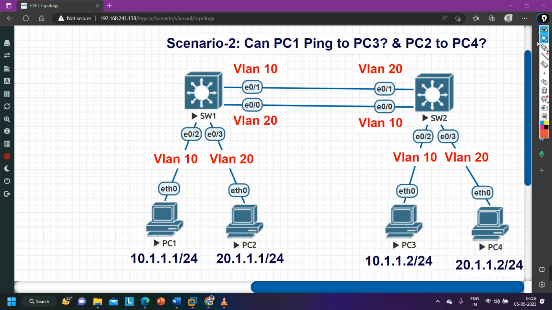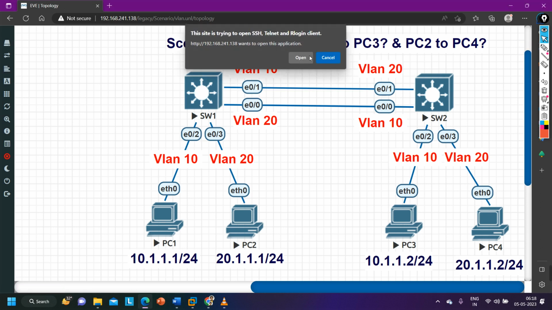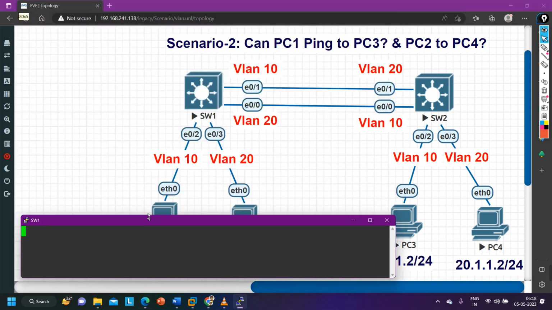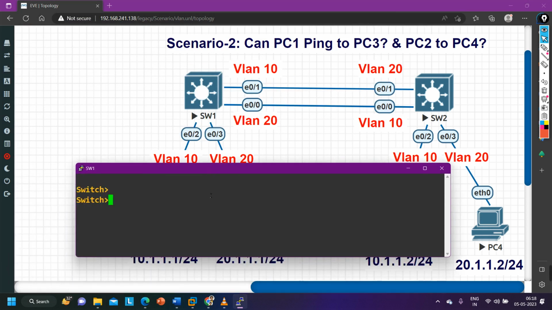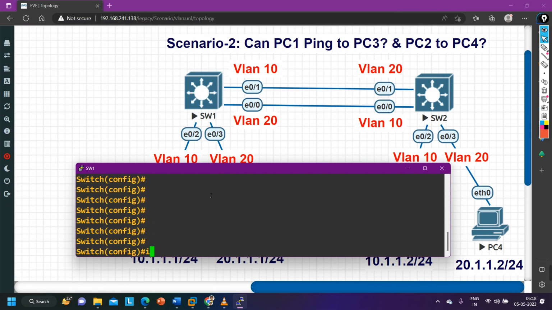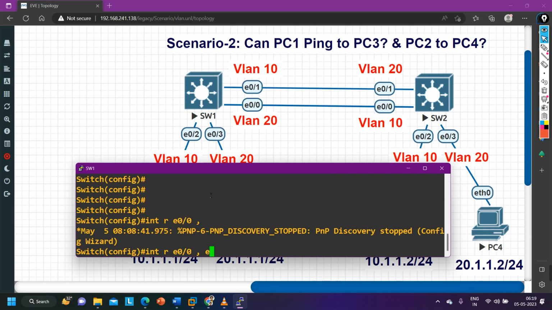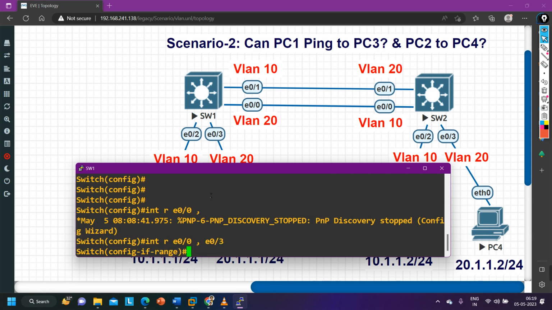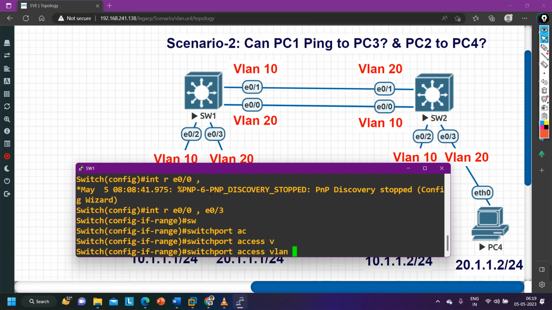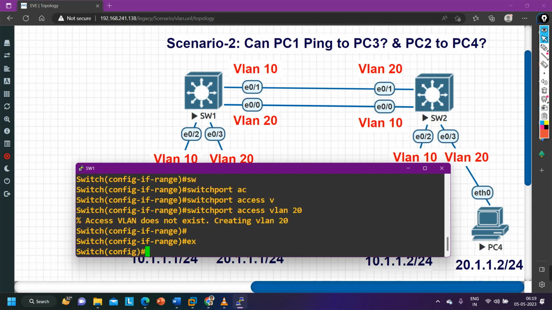If you want to verify, what you can do is configure the network. Let me configure it. Here, enable, config t, and see how I will configure the VLAN interface. Interface range E0/0 and E0/3. These two ports are member of which VLAN? VLAN 20. So switchport access vlan 20. After that, interface range E0/1 to 2, E0/1 and E0/2.